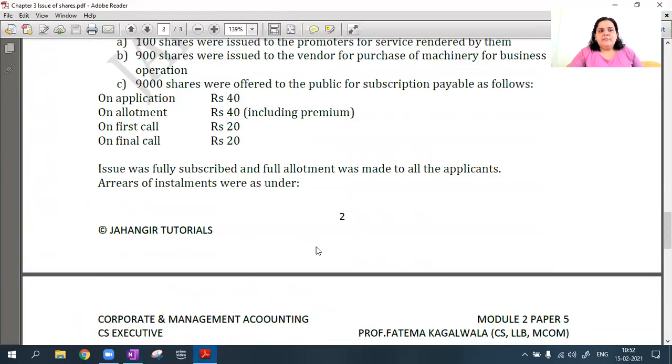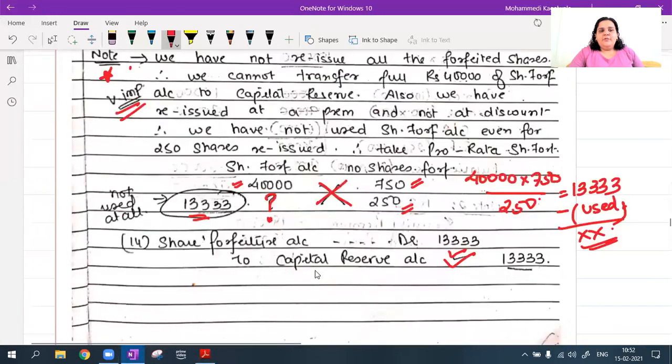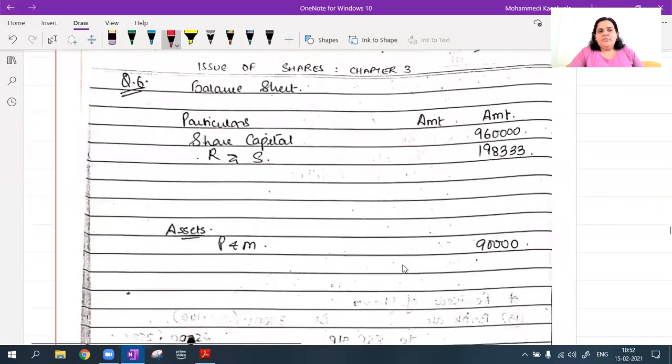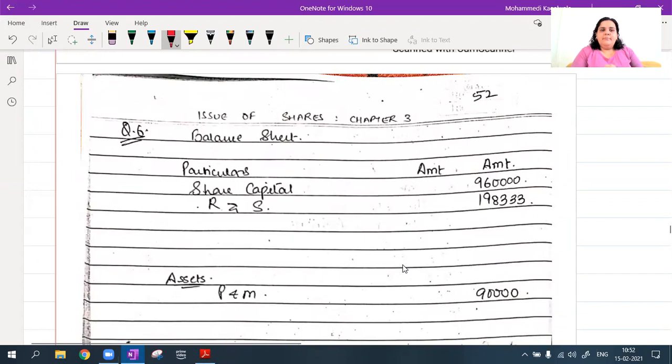Question number 6. They have told me to make one small abridged balance sheet just to show you that whenever we make balance sheet for companies, we make it in vertical format. We do not use that T format. Okay. Balance, liabilities and assets. ऐसे नहीं होता है. ये just to show you that in the share capital, we will have 9,60,000 as my share capital.